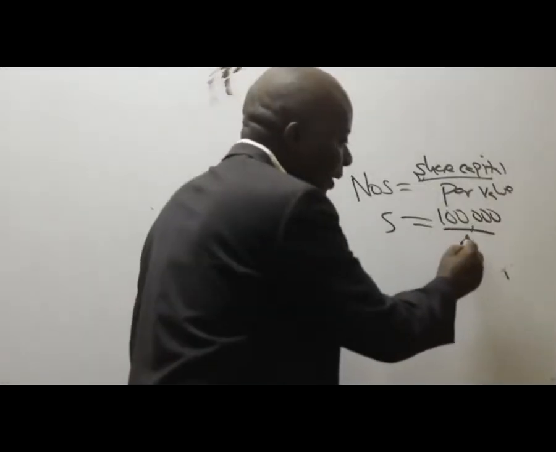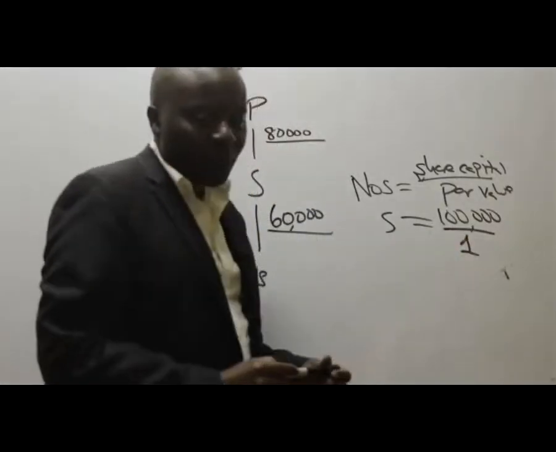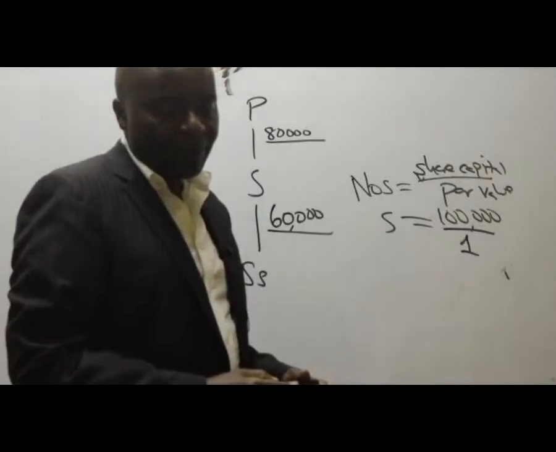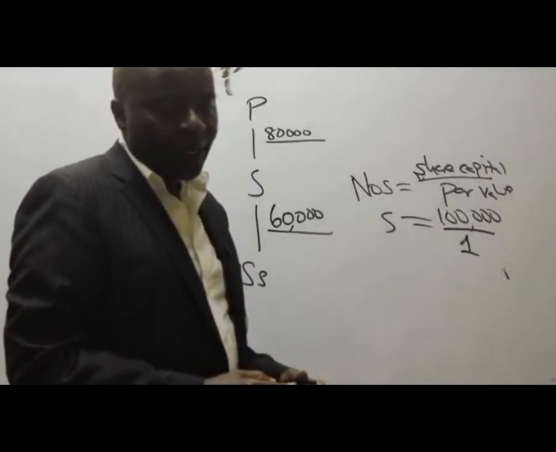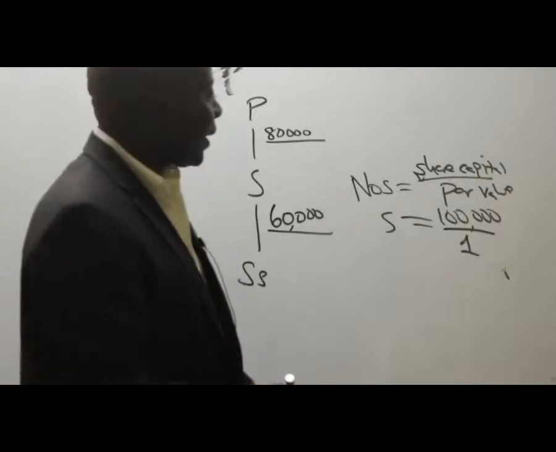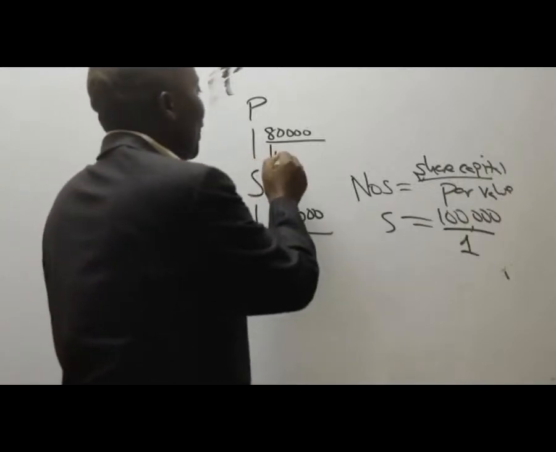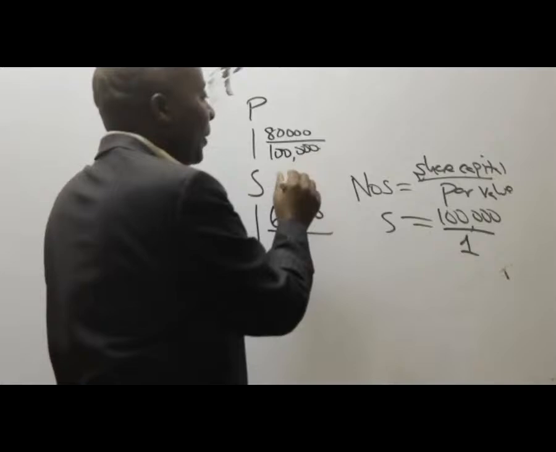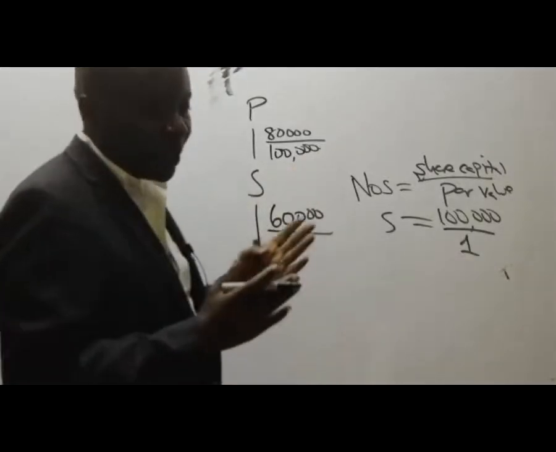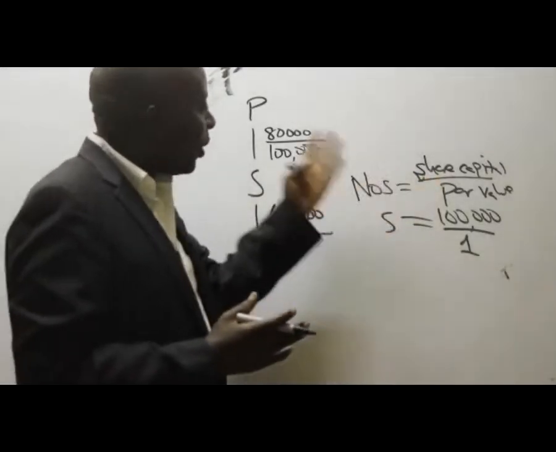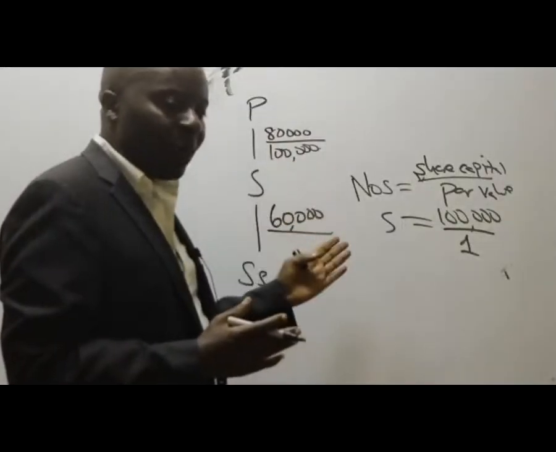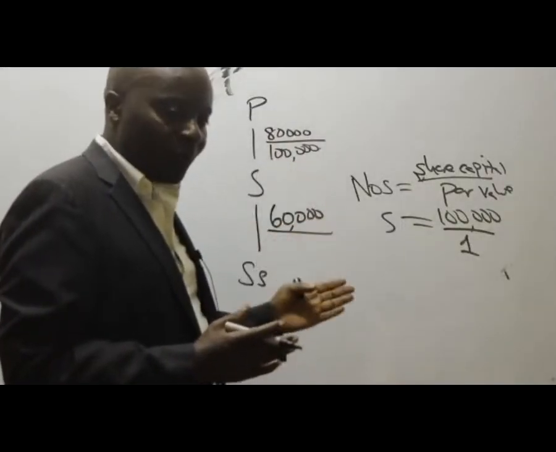And the par value per share is 1. So automatically, that gives me 100,000 shares. Remember, when we're getting percentages, we don't work with share capital in terms of money. We normally work with the number of ordinary shares.